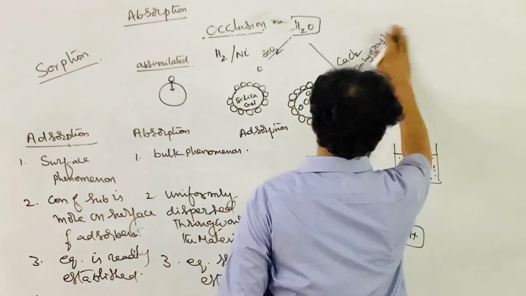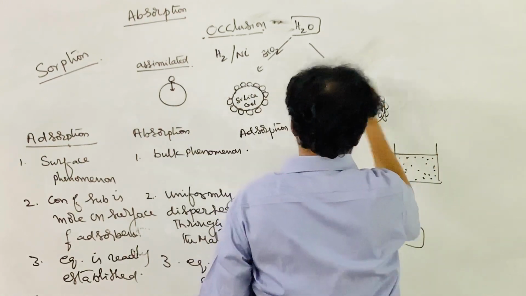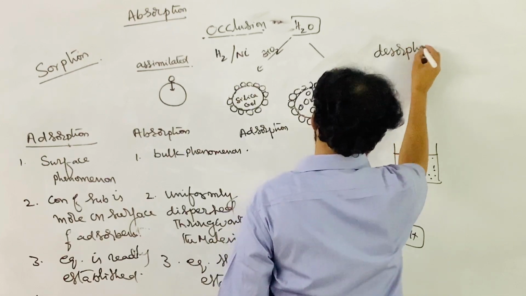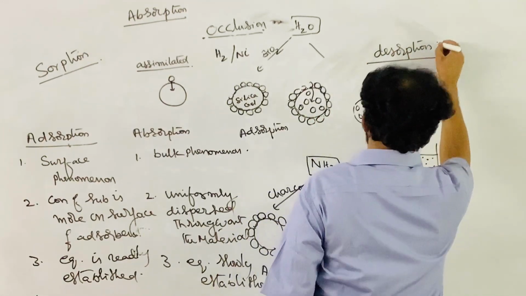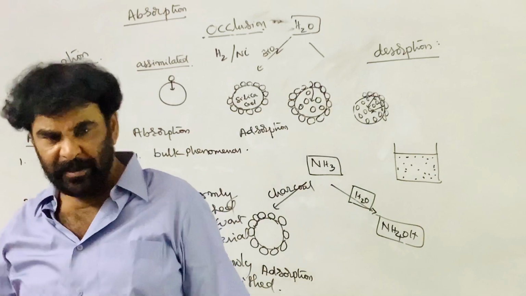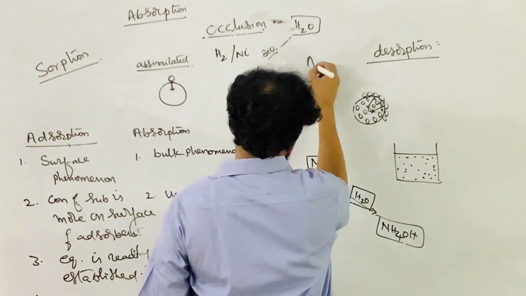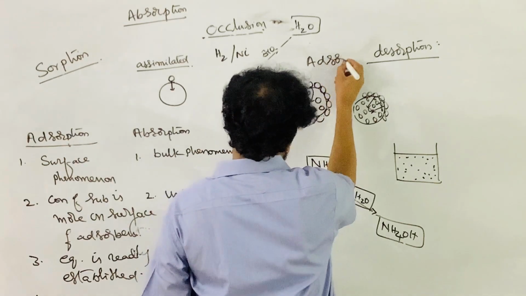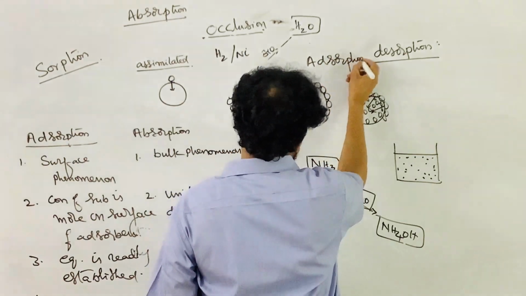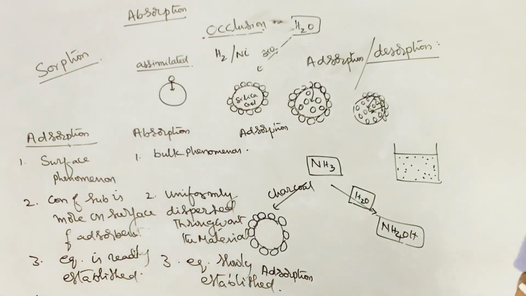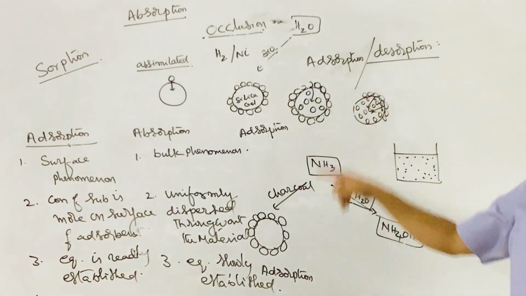The next term is desorption. We use the terms adsorption and desorption, so be clear. What is adsorption?